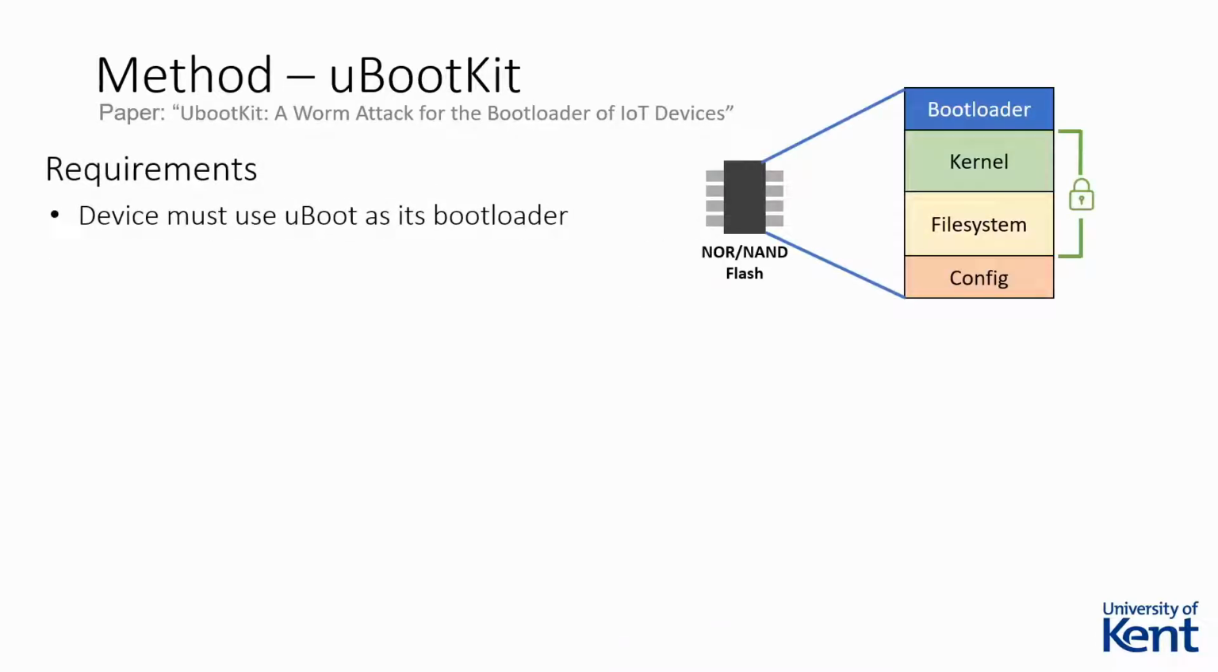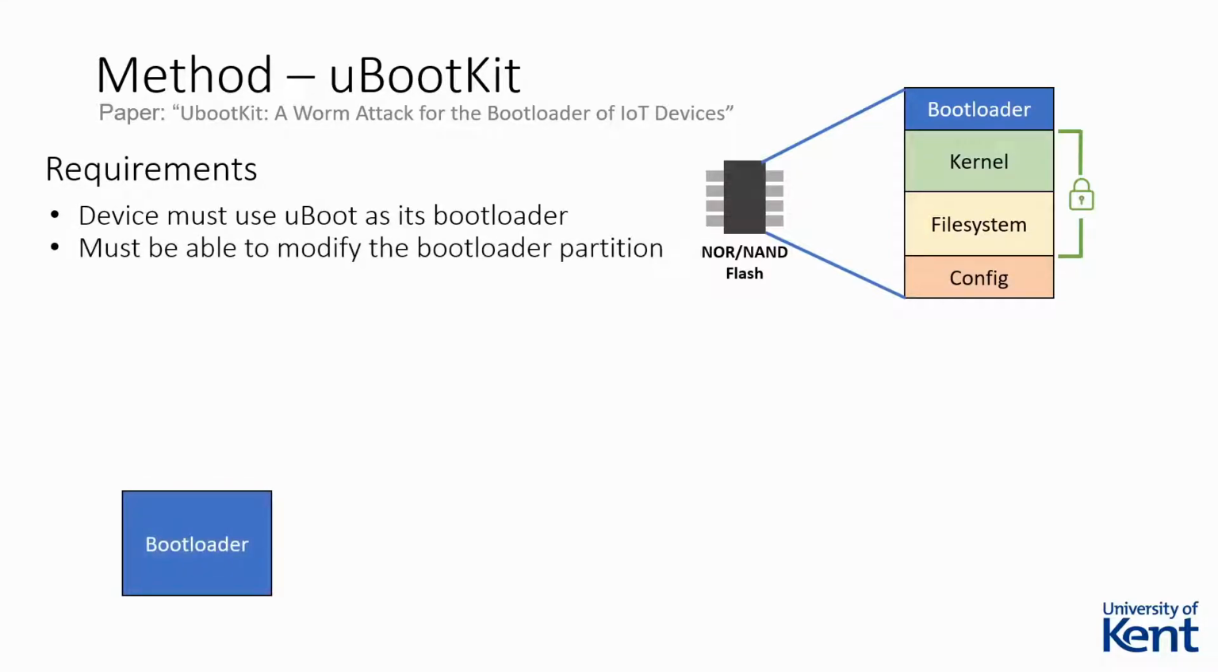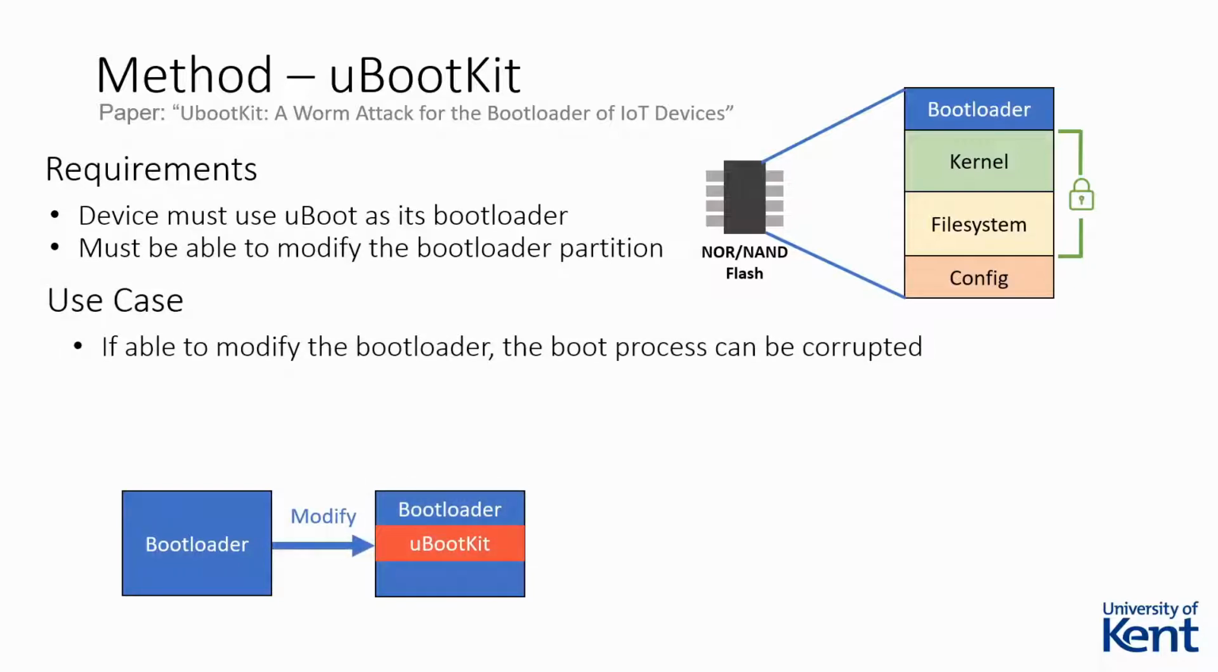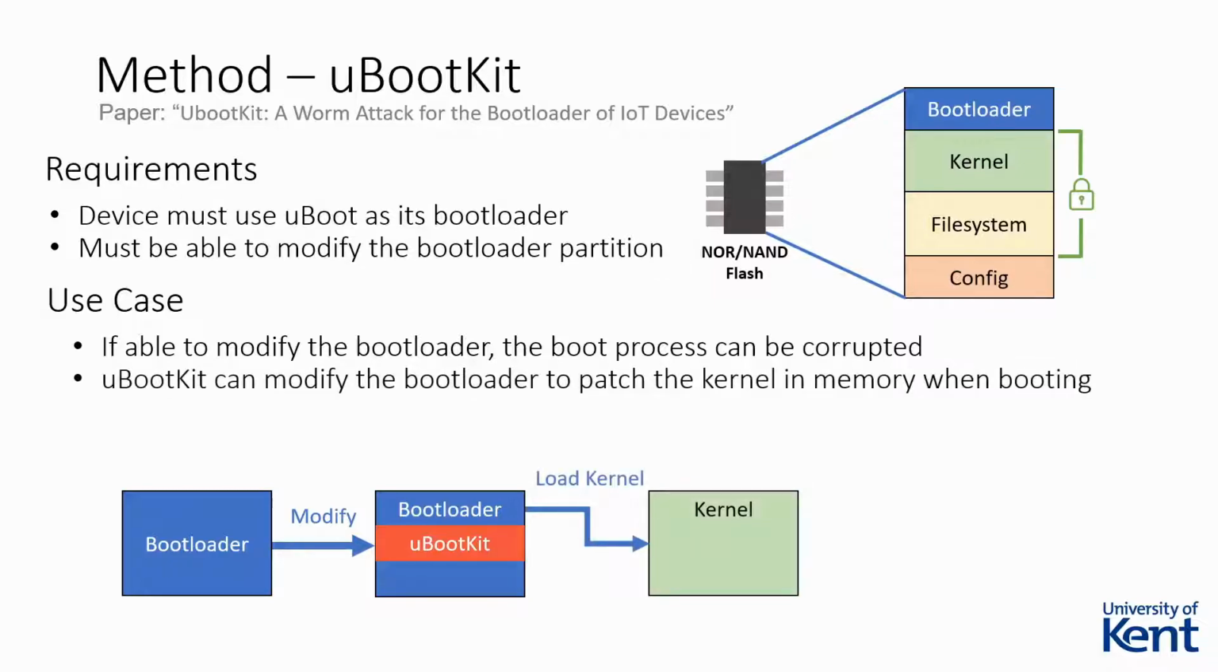Researchers have produced an attack named U-Bootkit, a bootkit targeting the U-Boot bootloader. If the attacker can modify the bootloader partition, U-Bootkit would allow attackers to corrupt the boot process of the device. First, the attacker modifies the bootloader to include arbitrary code execution as part of the boot process. When the device next boots, the modifications made will temporarily take control and hot patch the kernel loaded in memory. Execution is then passed from U-Boot to the kernel.